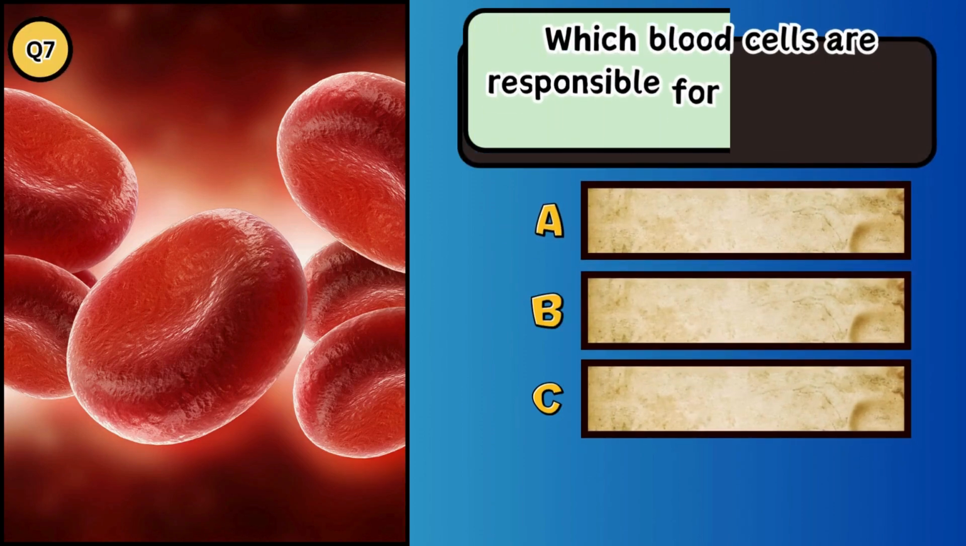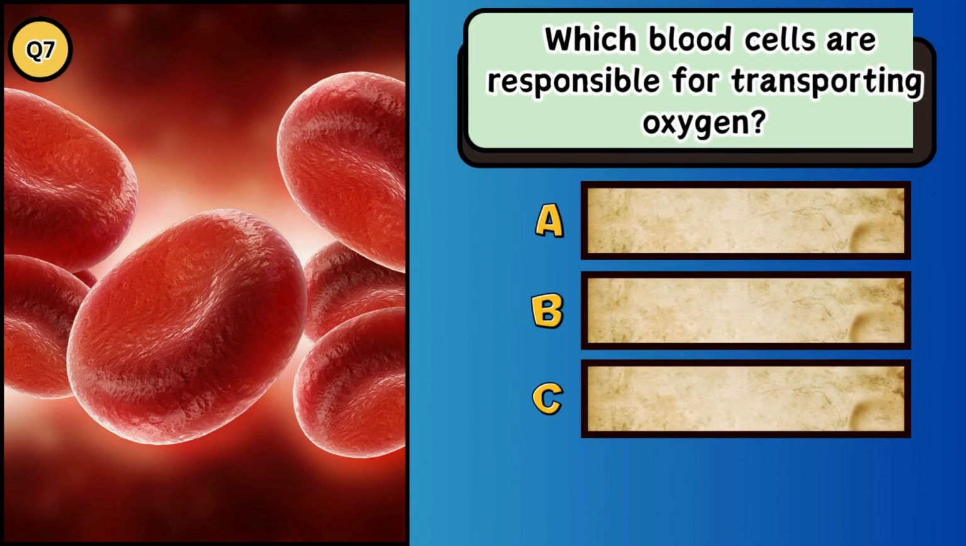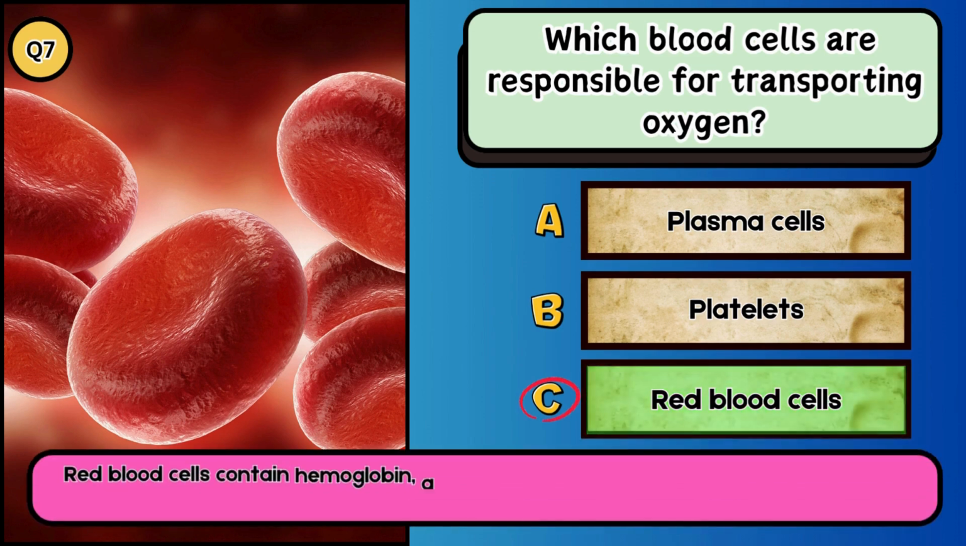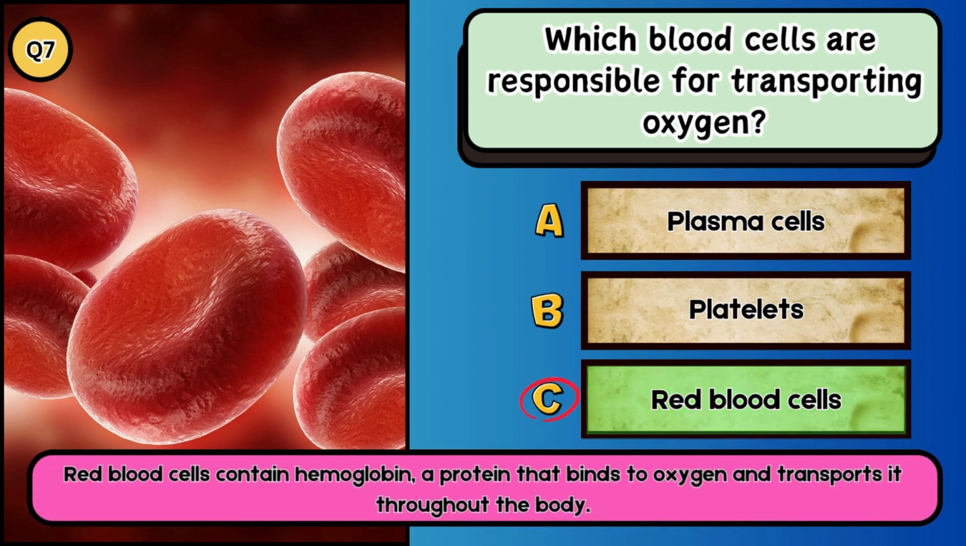Which blood cells are responsible for transporting oxygen? A. Plasma cells. B. Platelets. C. Red blood cells. The answer is C. Red blood cells. Red blood cells contain hemoglobin, a protein that binds to oxygen and transports it throughout the body.